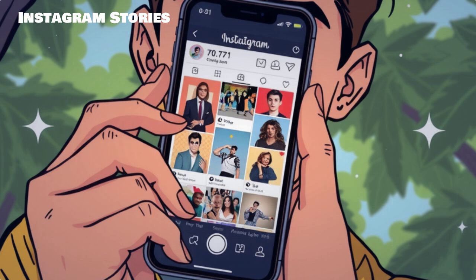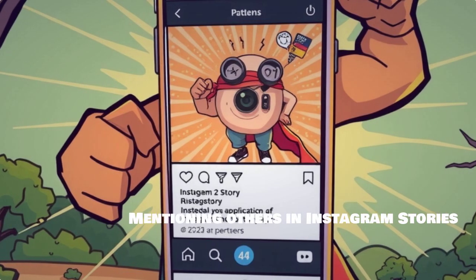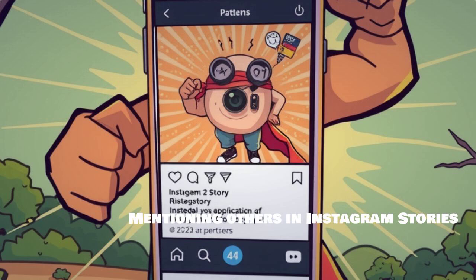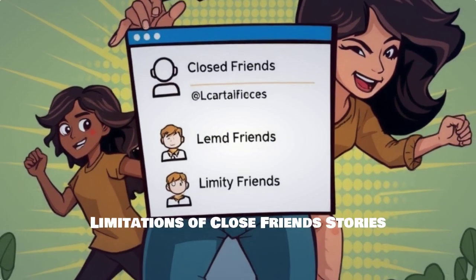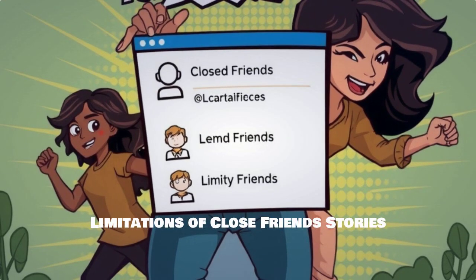Today, we're diving into whether you can mention your close friends in your stories. First, let's talk about mentioning others in Instagram stories. You can easily tag friends in your regular stories, but what about your close friends list? Unfortunately, when you share a story with your close friends list, the mentioning feature has its limitations. Only those in your close friends group can see it.